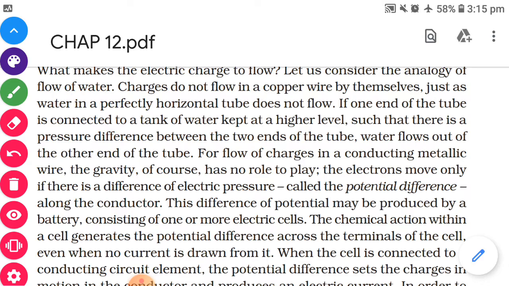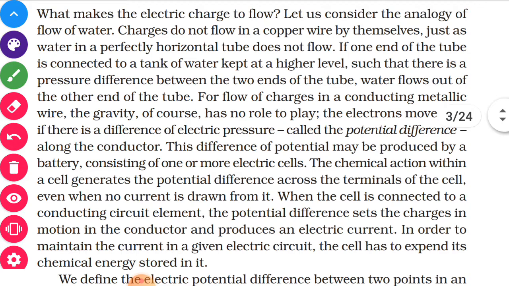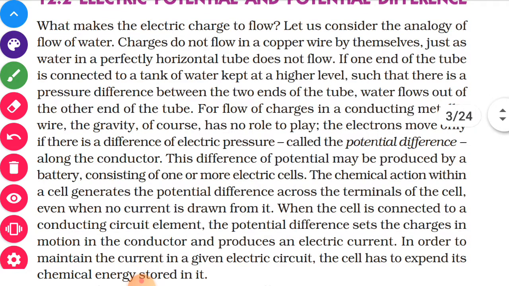Now, a battery is a device which produces the difference of energy, or we can say potential difference. So a battery or a cell is the device by which the potential difference is produced.